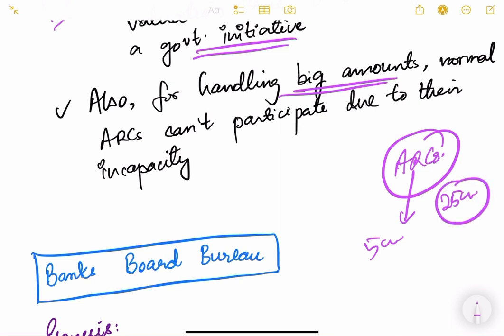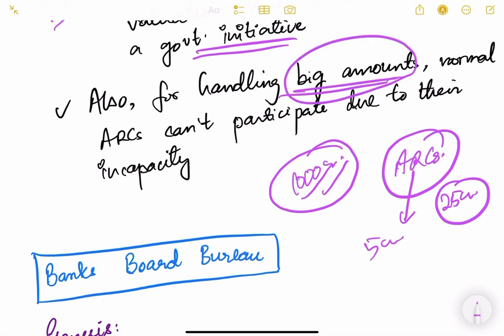But what if there are huge amounts, like for example 1,000 crore of loans, and there is no private ARC or any other company present in India to actually purchase this level of bad loans? So to handle big amounts, normal ARCs can't participate due to their incapacity. That is also one of the reasons why a bad bank is established by the government.